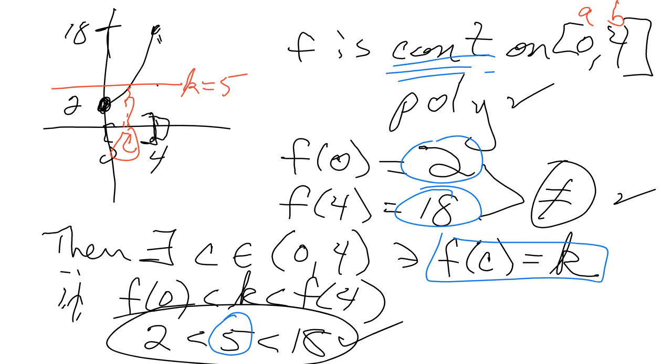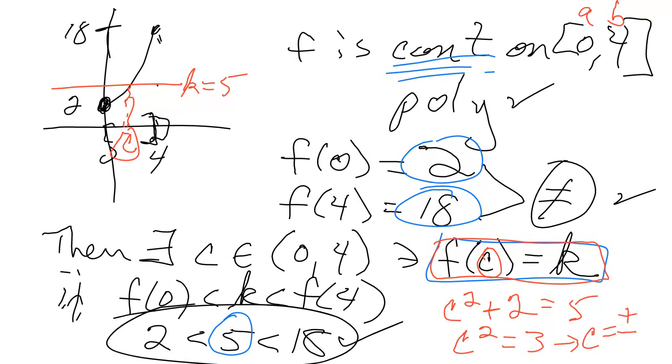So let me do that in red. f of c equals k. So what is f of c? Well, f of x is x squared plus 2 in this case. f of c, we plug c in everywhere there's an x. So it's c squared plus 2, and that equals k, which we said was 5 in this case. To solve this, c squared equals 3, which says that c equals plus or minus the square root of 3. Square root of 3 is about 1.732.